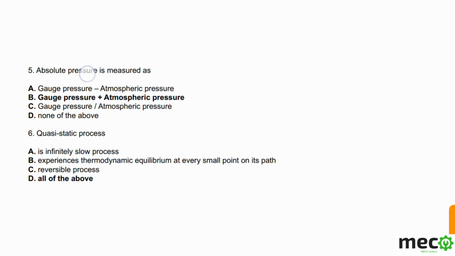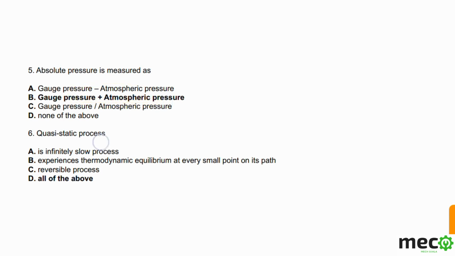Now after that, question number 5, absolute pressure is measured as. This one is the very basic formula of measuring absolute pressure, and the answer to this question is option number B, because absolute pressure is measured as gauge pressure plus atmospheric pressure. So we have to remember these points.